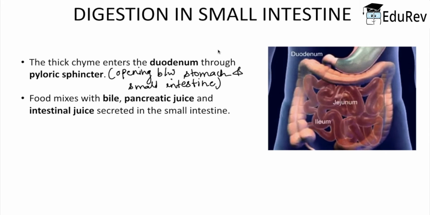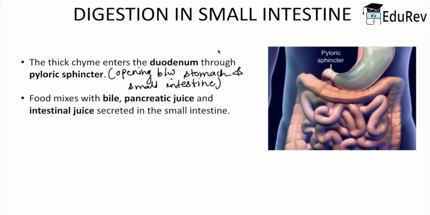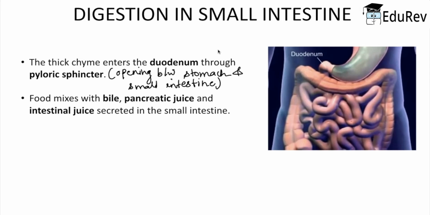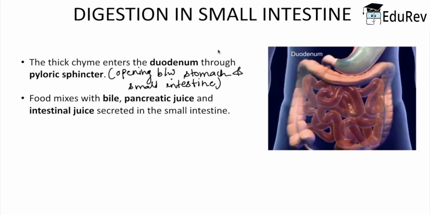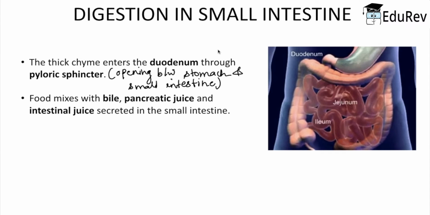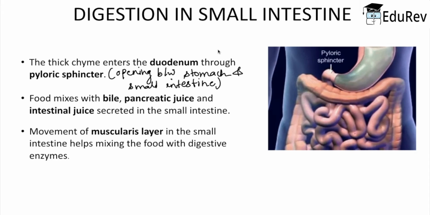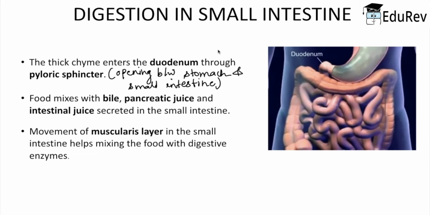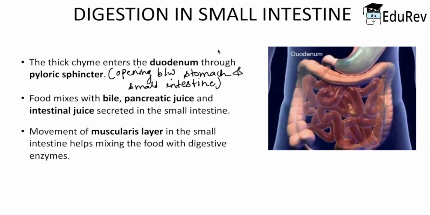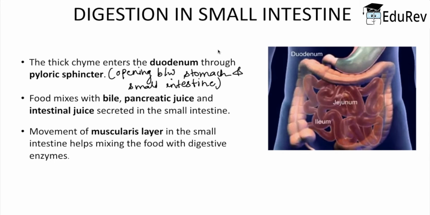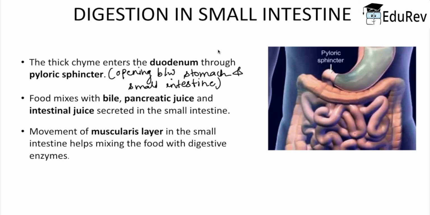Now in the duodenum, there is a mixture of juices present in the small intestine with various kinds of enzymes for further breakdown of the food. And these juices consist of bile, pancreatic juice and intestinal juice. The muscularis layer present in the small intestine helps in the mixing of food with the digestive enzymes present in the juices.